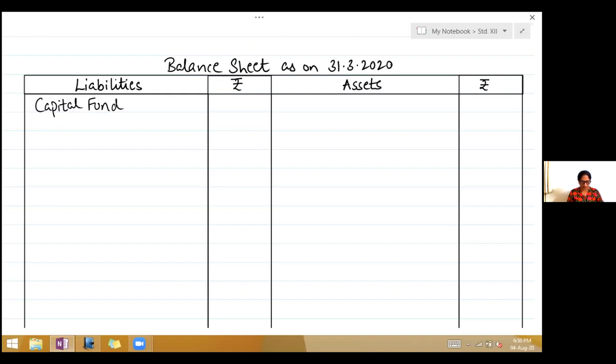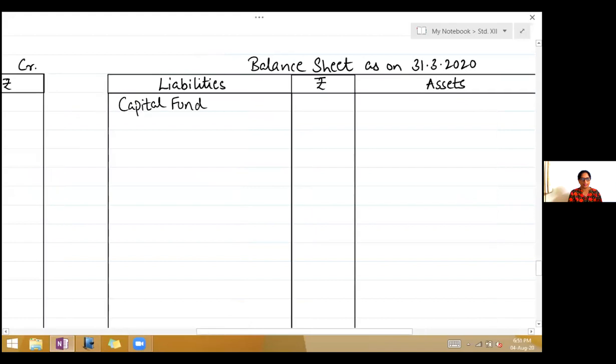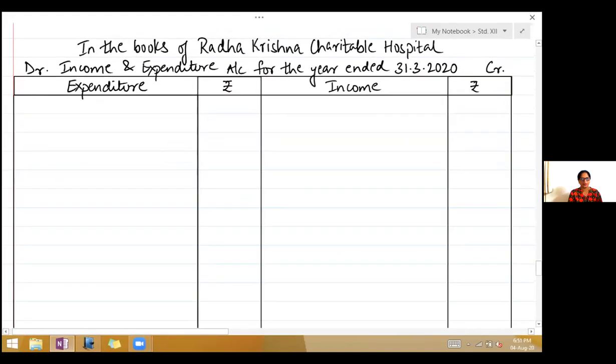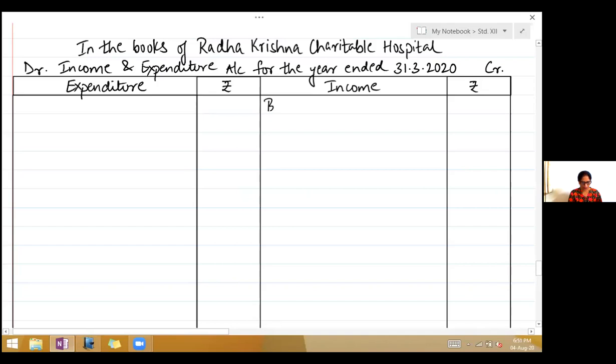So we begin with the receipt side. Now remember children that receipts are incomes, or they will come on the liability side. Payments will come on the expenditure side and on the asset side. So now when we are writing, first one on the receipt side is balance brought down, cash. This is last year's balance. We have to ignore this balance. Next, subscriptions. Subscription is income, right? On the income side, by subscription.